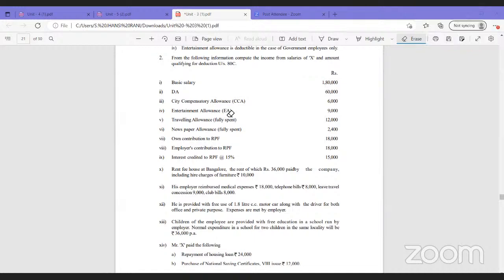Madam, will any question on salaries come in the examination? Salaries, definitely, sir. Regarding the question paper pattern and how the topics are weighted, we'll discuss that in the last session, sir.